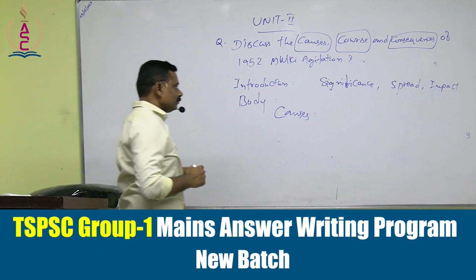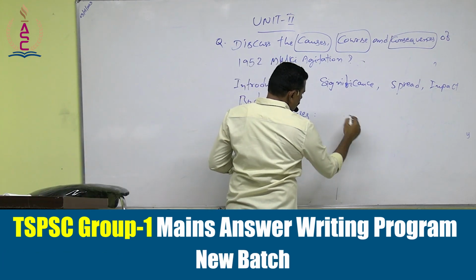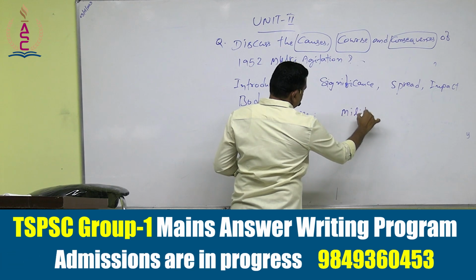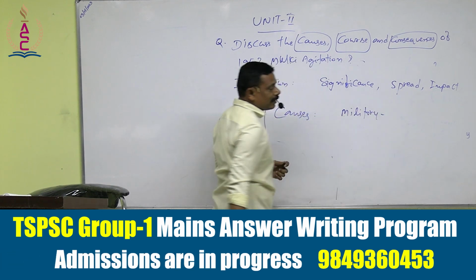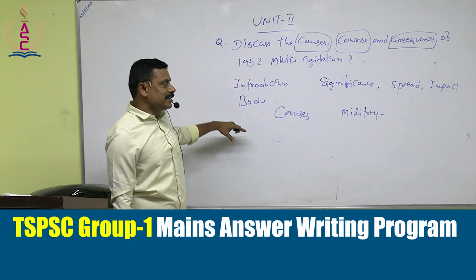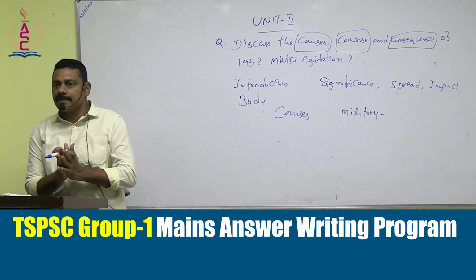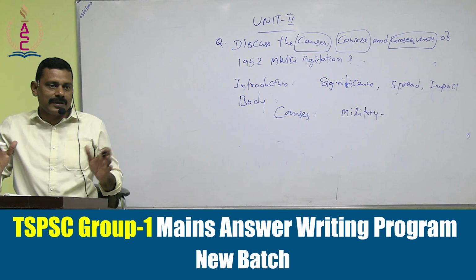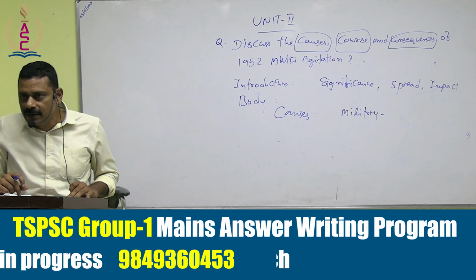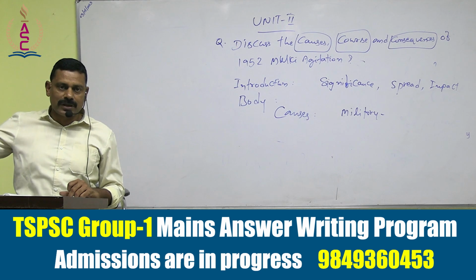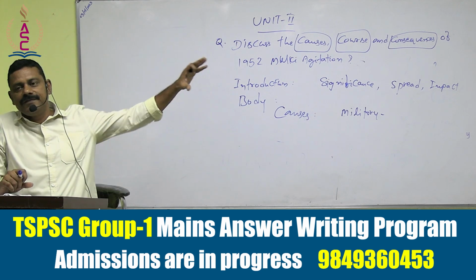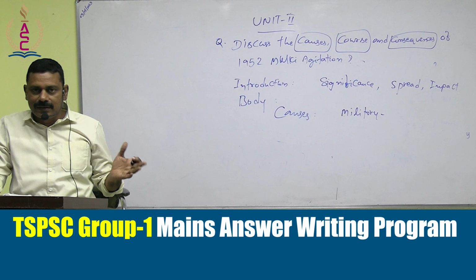Take for example, during the military rule, what happened? General J.N. Chaudhary went on importing officers from the neighboring presidencies, Bombay Presidency and Madras Presidency, right from the lower-level post of Tahsildar up to the post of Chief Administrator, nothing but the district collector.